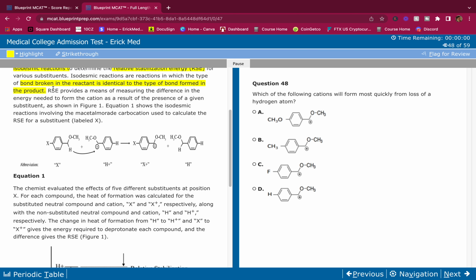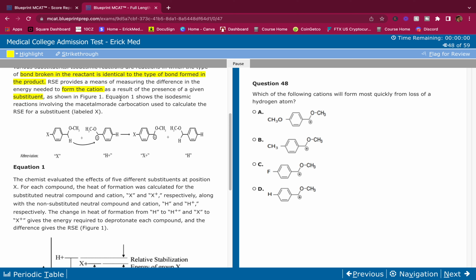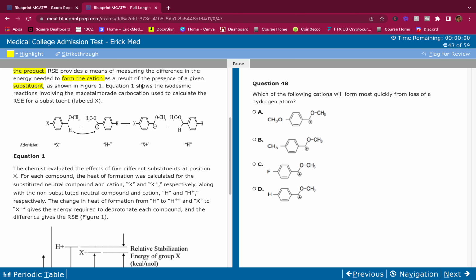RSE provides a means of measuring the difference in the energy needed to form the cation as a result of the presence of a given substituent. All right, so RSE, what is that? That's the difference in the energy to form the cation as a result of the presence of a given substituent. So it tells me how stable this cation is, depending on the substituent. It allows me to compare different substituents based on the energy.